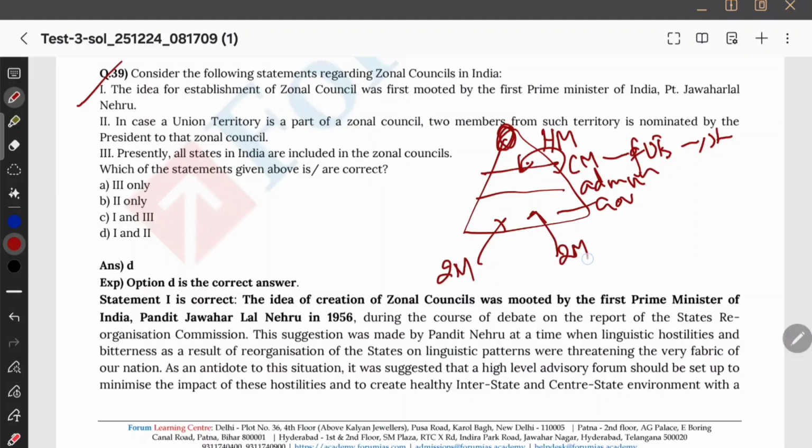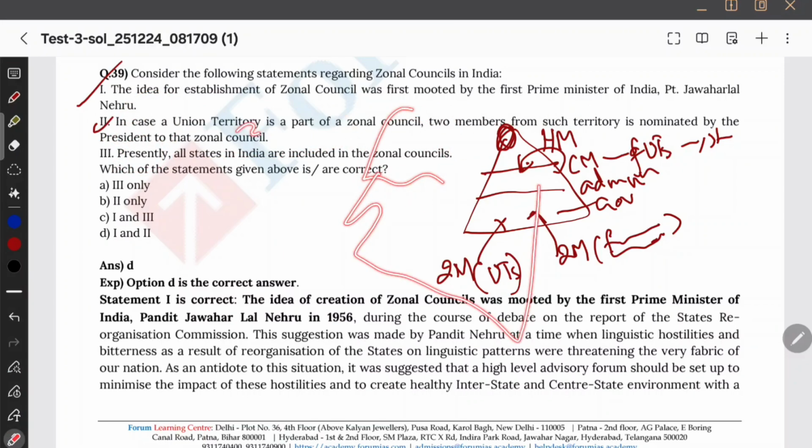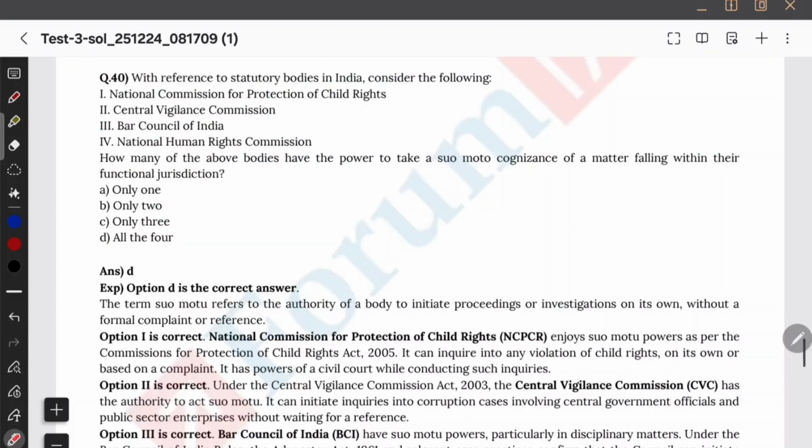So who are these 2 members? 2 members from the respective state ministers, etc., and 2 members from UTs. Any 2 members from the UTs that president will nominate. The president nominates to this Zonal Council. Okay, this option is actually correct. And next. Presently all states in India are included in the Zonal Council. No, northeastern states they are not included, right? So therefore option D.